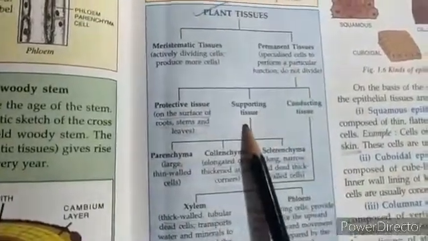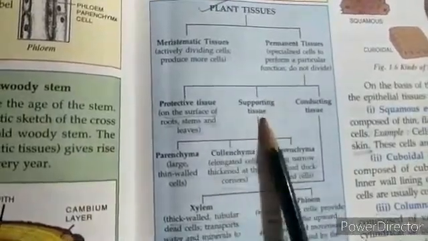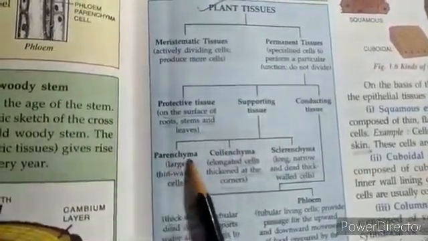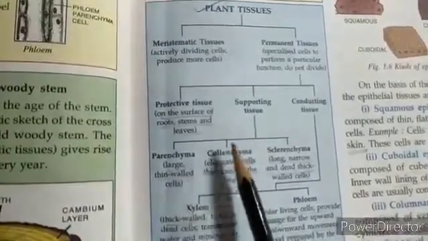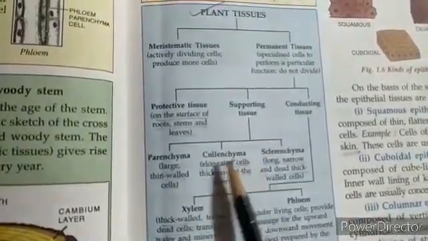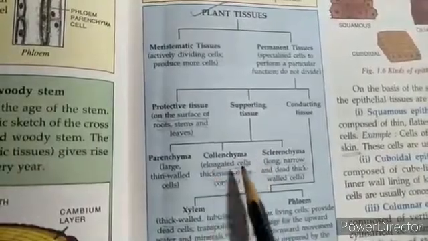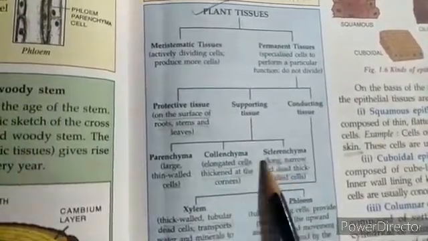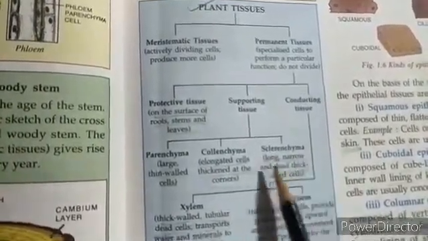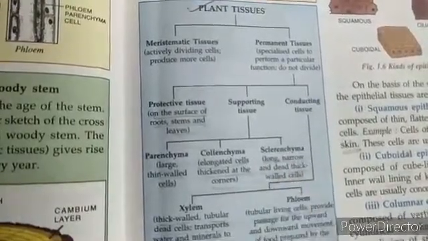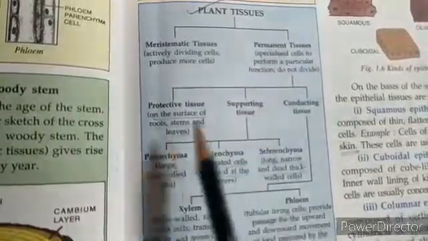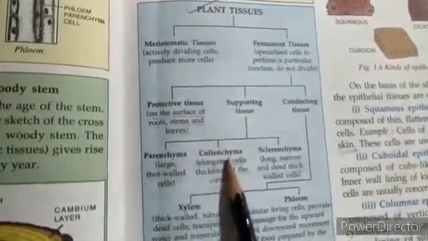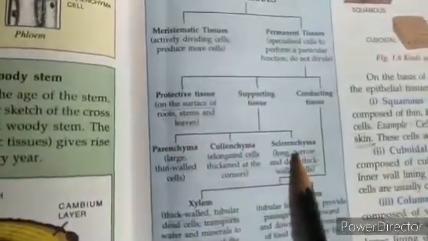Now let's have a look at supporting tissue. Supporting tissue is further divided into parenchyma. These are large thin-walled cells. The second category is collenchyma, elongated cells thickened at the corners. And sclerenchyma, long, narrow and dead thick-walled cells. So supportive tissue is divided into three types: parenchyma, collenchyma and sclerenchyma.